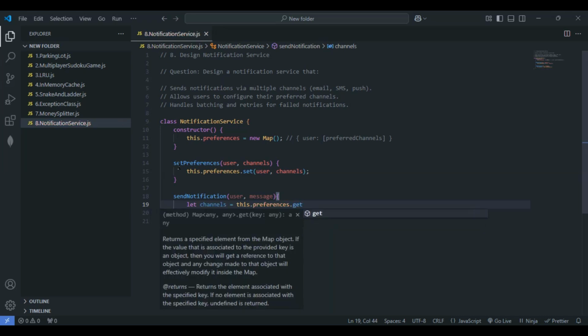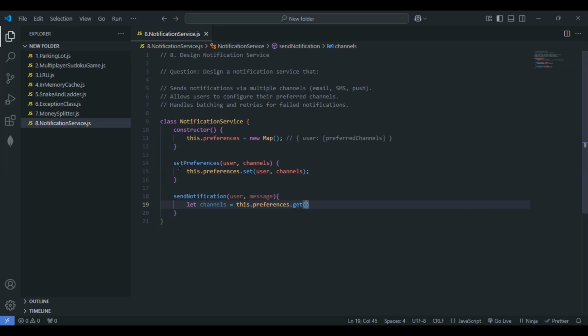We have to get the value, so here we are setting the channels to the value of the particular user. Let me pass the user here. We are making use of the get property to get the value of the user, or it can be email as well. Within the array, I'll consider email within strings. Email has to be in the form of strings, so I'll be considering the email in the form of strings within the array.